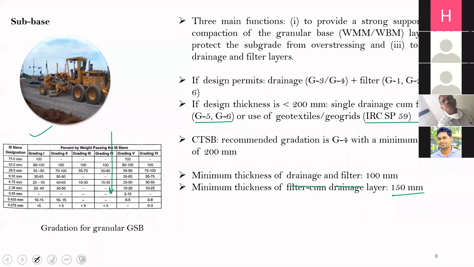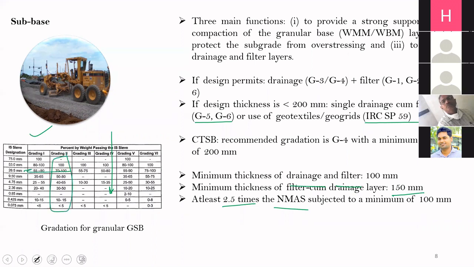Now, the minimum thickness does not necessarily depend on these criteria. There are some other criteria also. So what are those criteria? The minimum thickness should be at least 2.5 times the nominal maximum aggregate size. For example, take this gradation. The nominal maximum aggregate size is 26.5 mm.